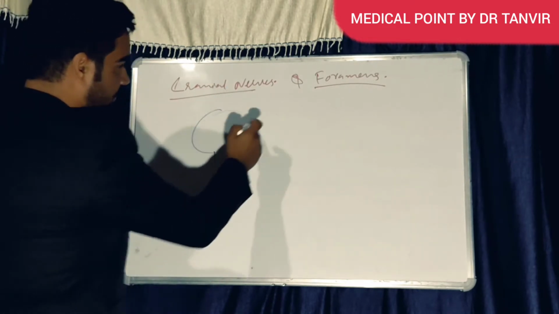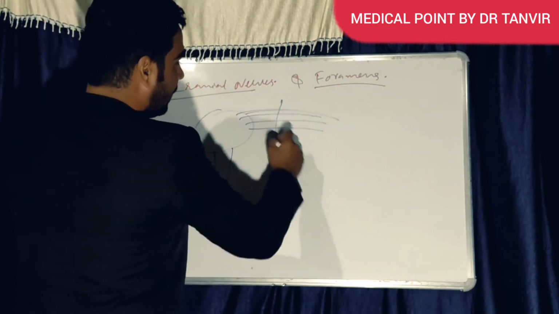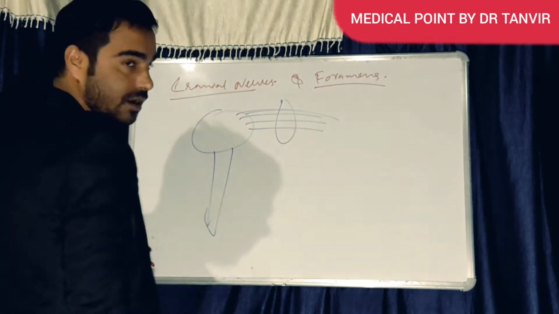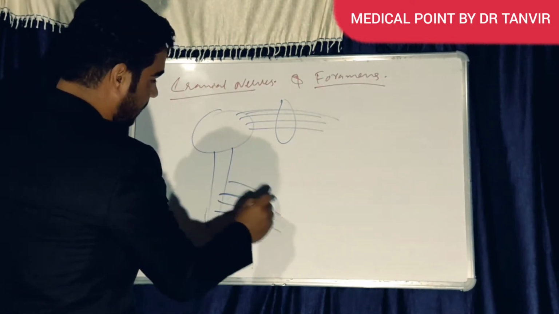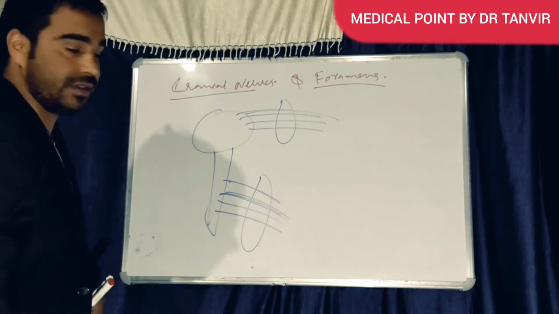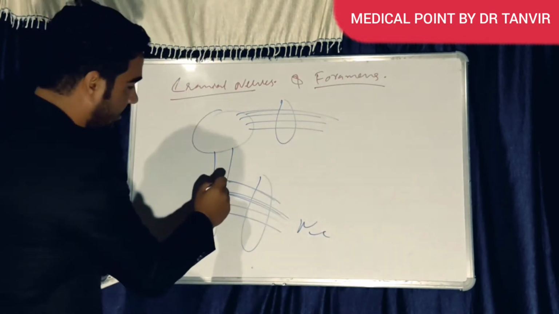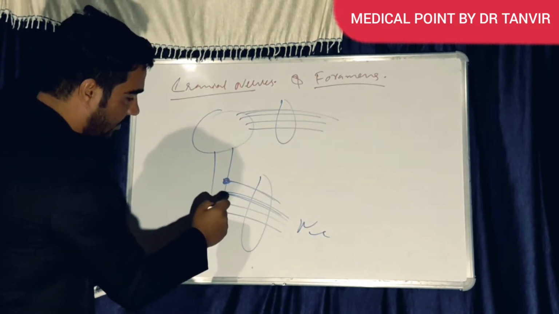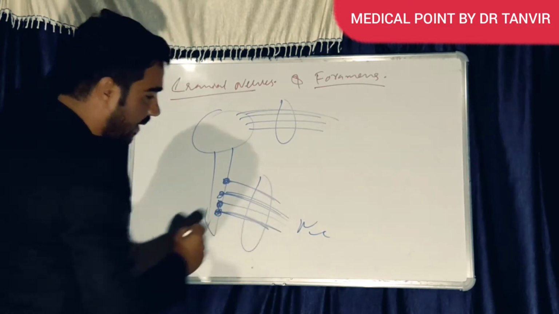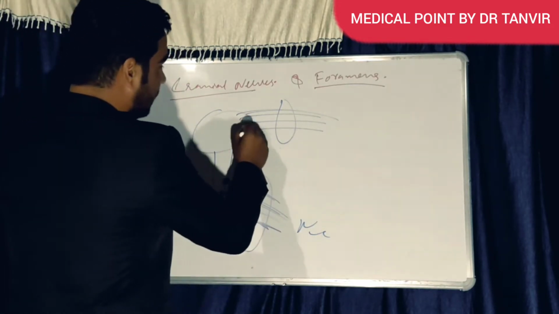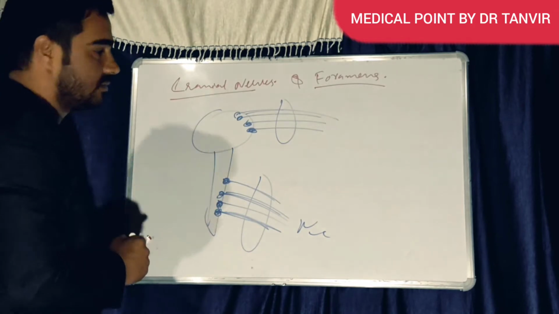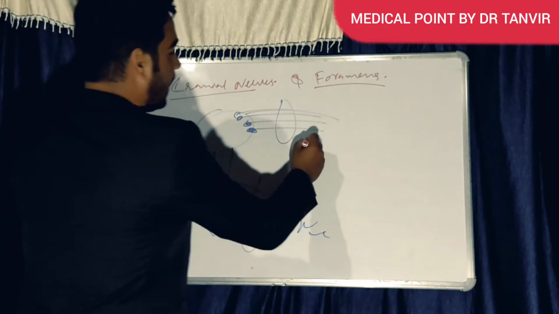The axons which take origin from the spinal cord are called spinal nerves, and the nerves which take origin from the brain are called cranial nerves.